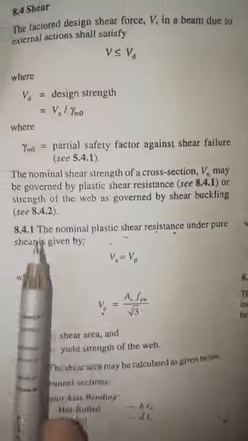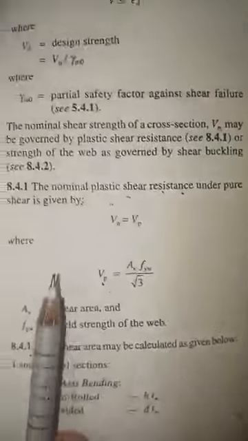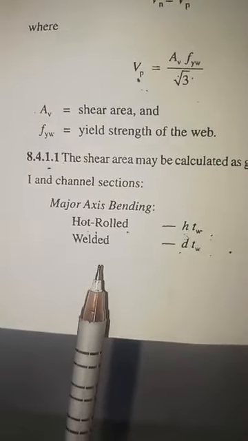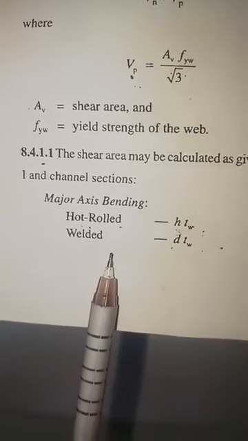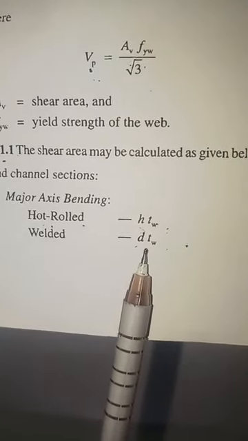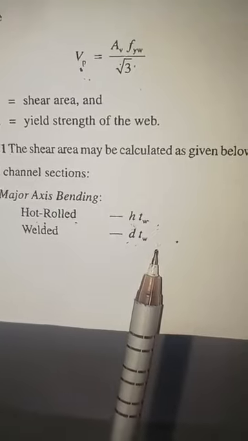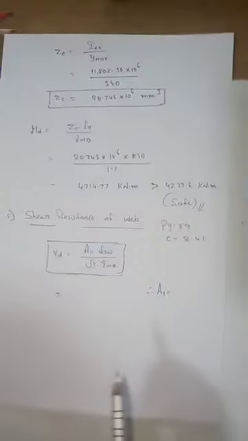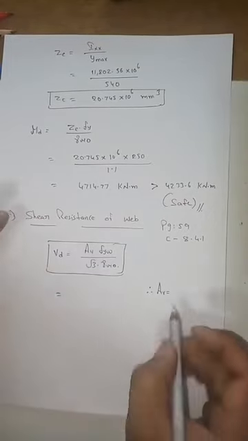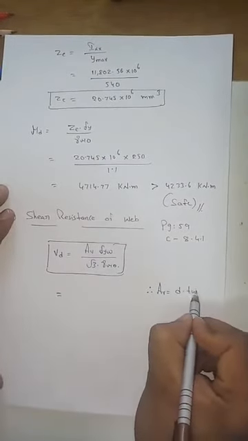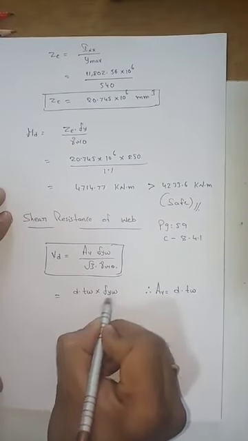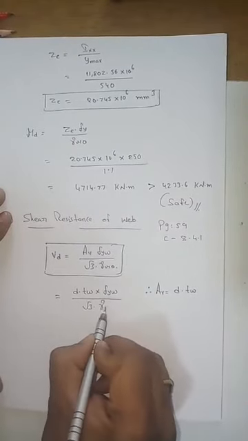I will show you the code also in page number 59. So this is the shear strength formula for the welded member. Your AV value, area of the shear, is D into TW. So shear area is D into TW. D into TW into Fyw by root 3 into gamma m naught.